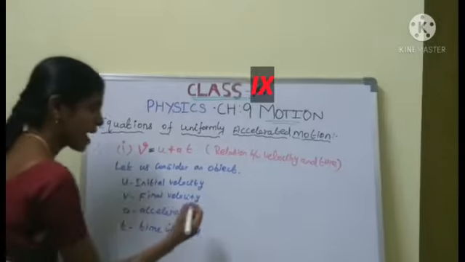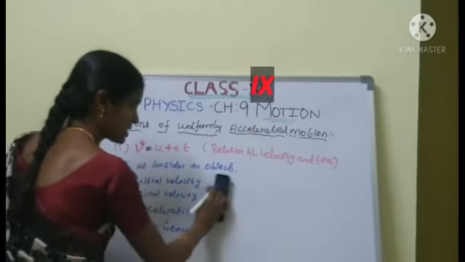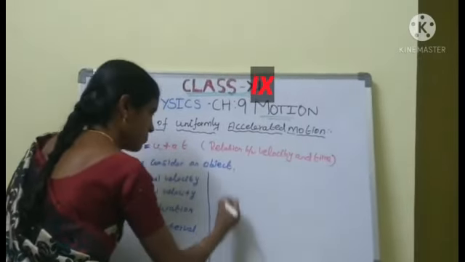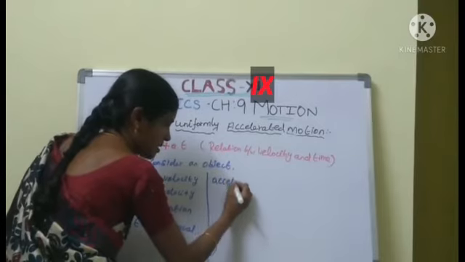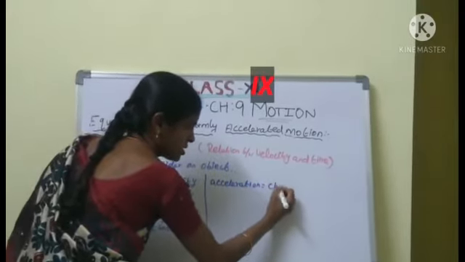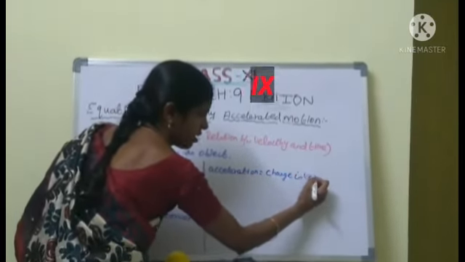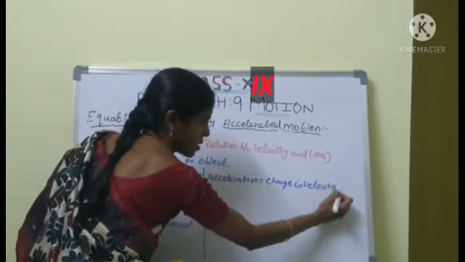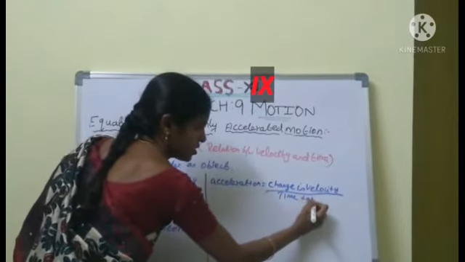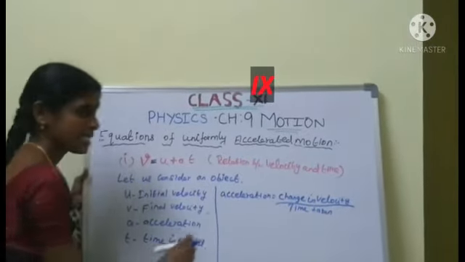What is the formula of acceleration? Acceleration equal to change in velocity by time taken. What is the change in velocity?